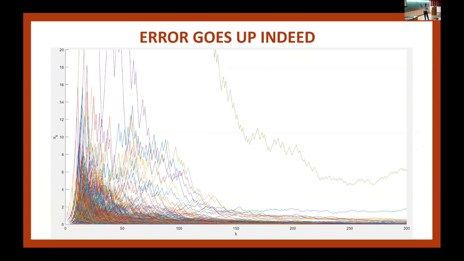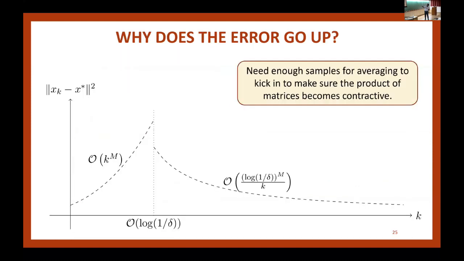And we're looking at the tail, which means it is in some sense worst case. So it is possible that in the beginning, you're unlucky and you just see these expansive operators. Then your error will go up. But the reason that eventually things will be okay is because averaging kicks in. And for averaging to kick in, for a Chernoff bound or Hoeffding bound or some concentration to kick in, you need some log 1 over delta amount of time. That's the reason up to this time, we only have a bound that goes up. And then after that, it goes down.